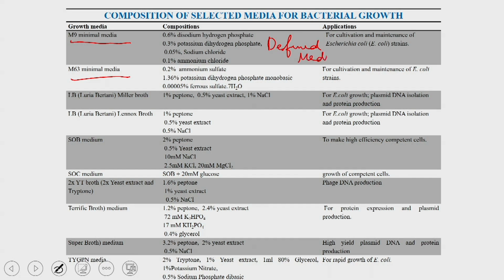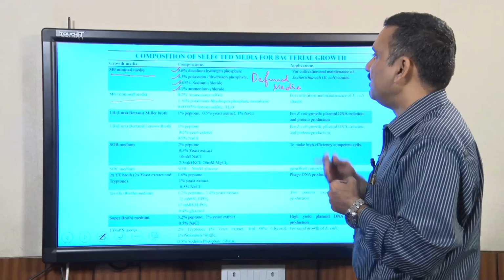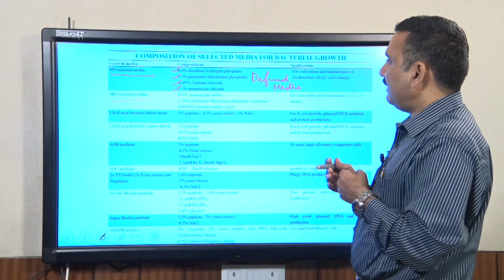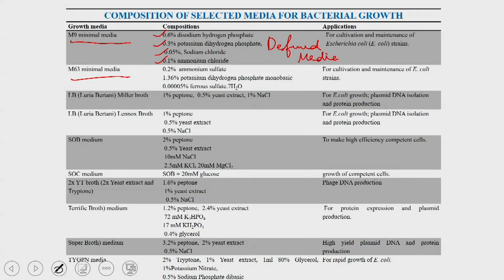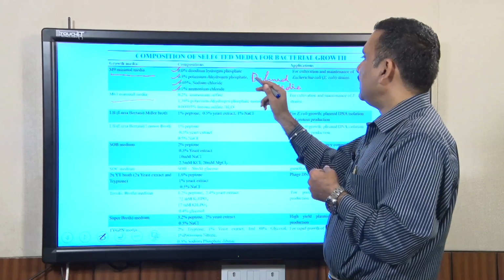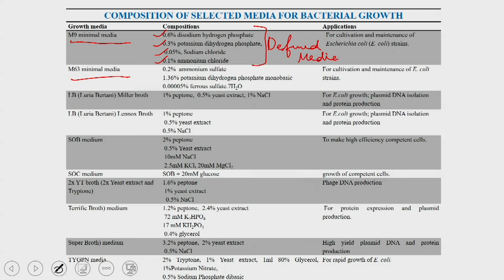What is meant by the defined media is that it has a defined concentration of the salt as well as the other sources you are providing in the media. Because it is a pure media, you can vary the constituents, and that is how you can change the media composition in a very controlled fashion. For example, if you want to change the phosphate, or the NaCl, or the ammonium chloride, you can do it very precisely, and there is no other contaminating complex mixture present.